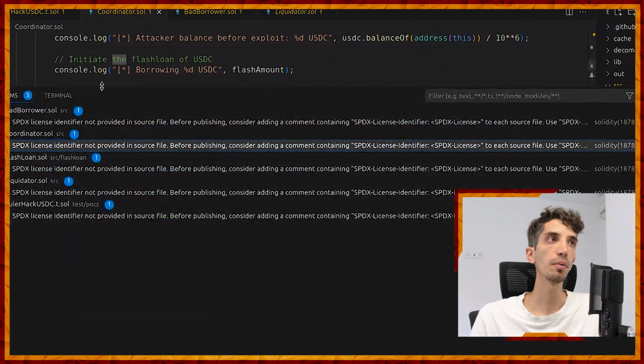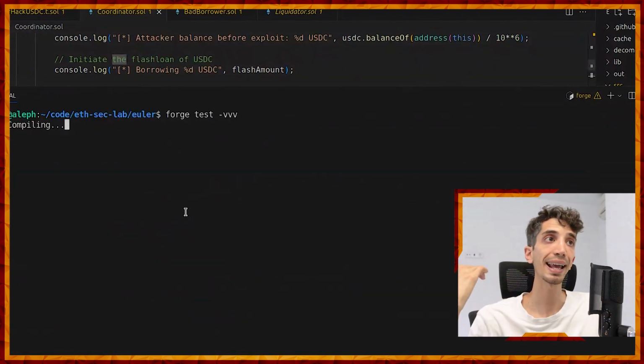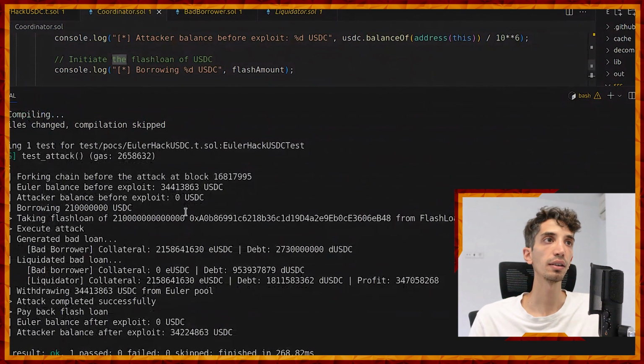That's running again. So you see that again, this is immediate, and this is actually run against mainnet state. Okay, and a fork, of course, in a local environment on my computer. And this is the whole attack for the USDC pool, right? Very interesting thing.